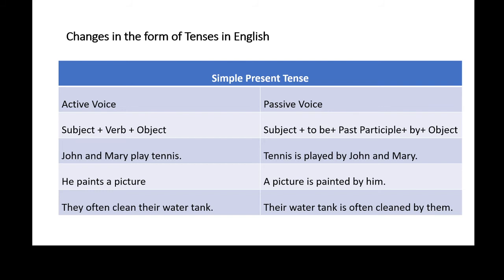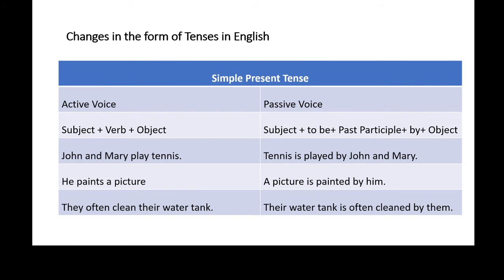After identifying subject, verb and object, we have to think about the tense of the sentence, and it is the verb that determines the tense of the sentence. So the verb play is written in simple present tense, so the tense of the sentence is simple present tense. The structure of passive voice is subject plus to be plus past participle plus by plus object. So John and Mary will become the object and tennis will become the subject. So our answer will begin with the object, that is tennis.